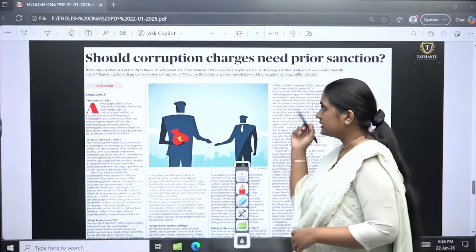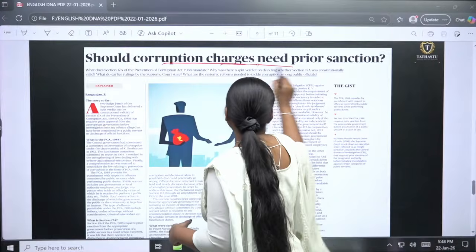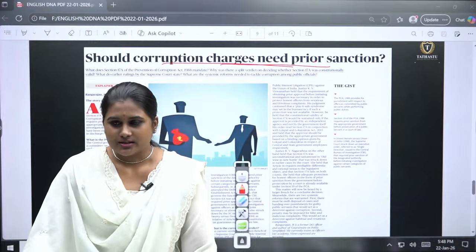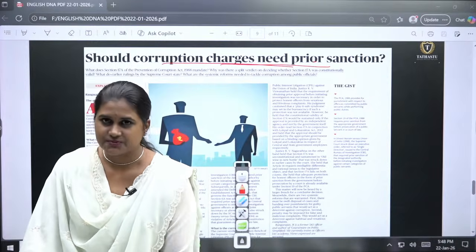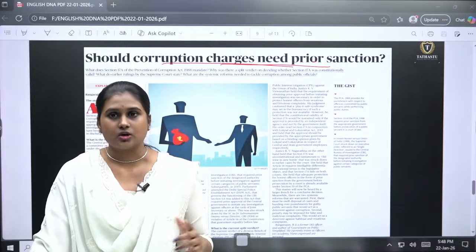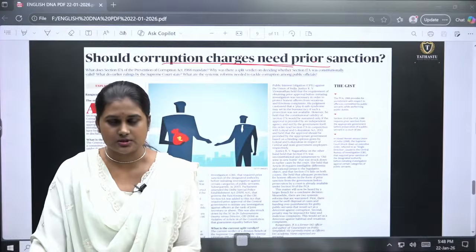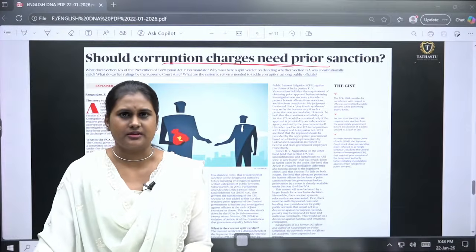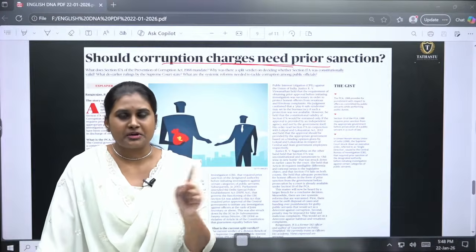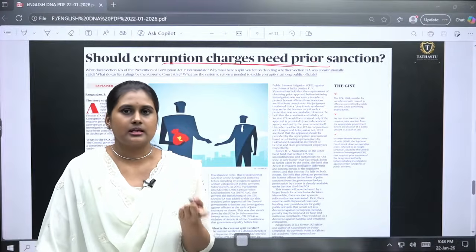Okay. Here, corruption charges need prior sanction. Think about it. A public servant is working, and he has been accused of bribery or something. All of a sudden, the vigilance team goes, and gets him arrested and everything. So here, two things will happen. One, an immediate process, so that it works as anti-corruption.